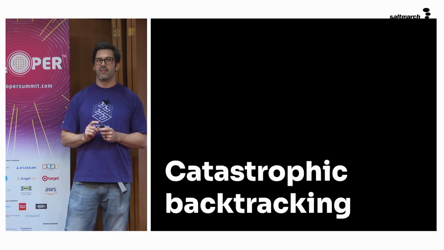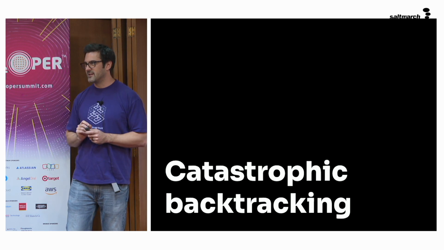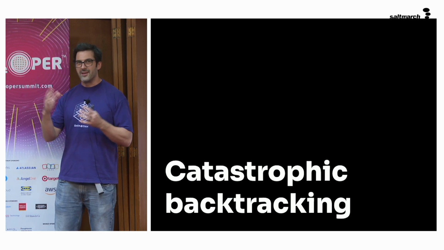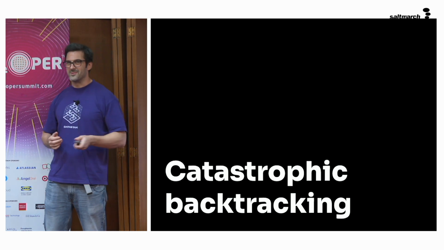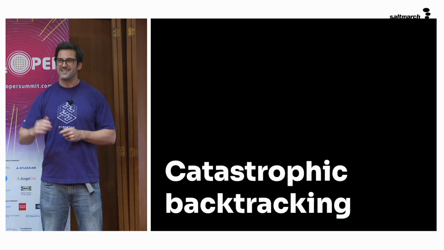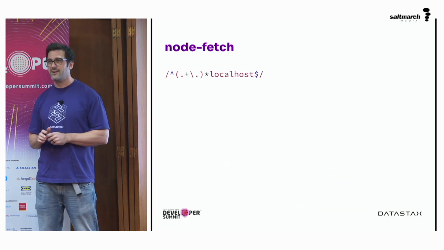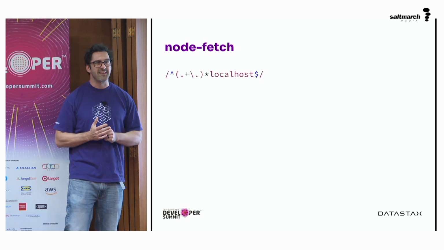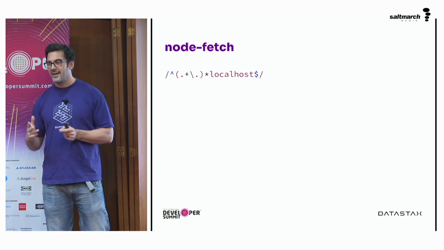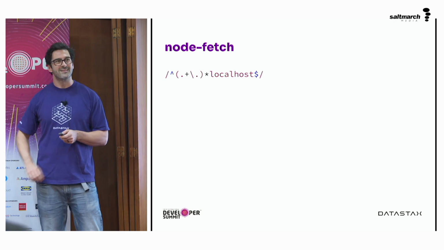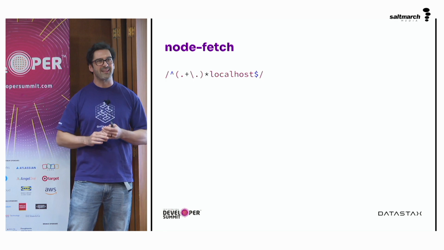Catastrophic backtracking, on the other hand, is the one we really do want to worry about. Catastrophic backtracking ends up in an exponential time to measure a regular expression against a string. And let's see how that works. I'm going to start with Node Fetch on this one, another open source project, the implementation of Fetch from the web API in Node, which is now a little out of date as we have Undici, I think it's called, which is a spec-compatible version.